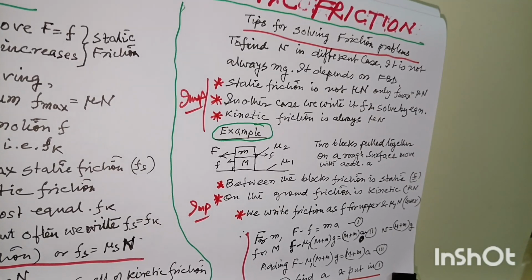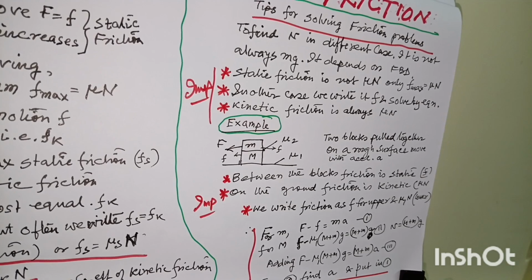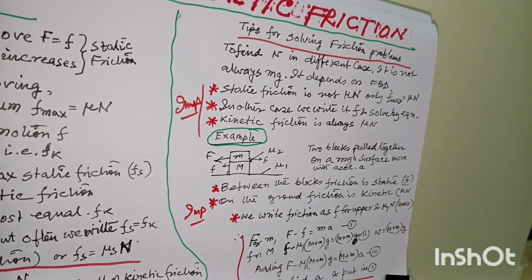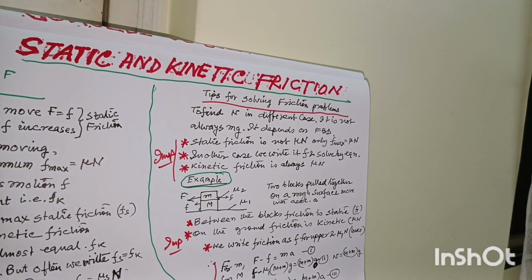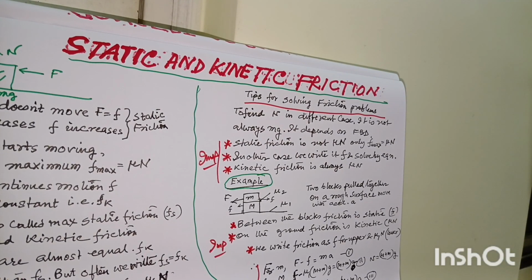Sometimes the problems are a bit complex, we have to use 2-3 equations. So I hope the concept is clear to you. So you have to repeatedly see this video, and you have to note down the points also and clear your concepts. Then friction problems will not be very difficult for you.